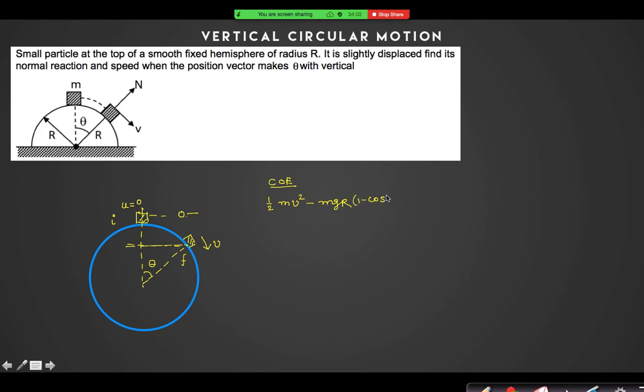Have you got this one? This is the final energy, yes or no? Yes, sir. And initially it was 0. Since there is no other force doing any work, final minus initial is 0. So half m v square equals mgr into 1 minus cos theta. So v is equal to under root of 2 rg into 1 minus cos theta.